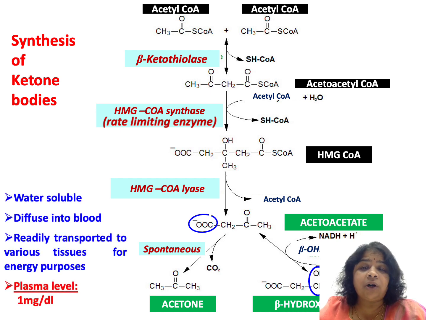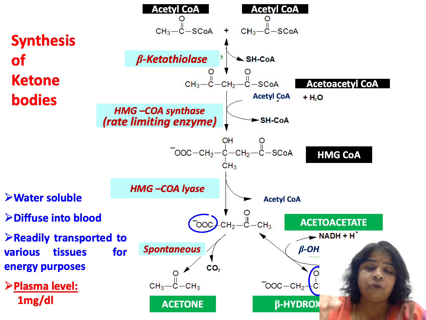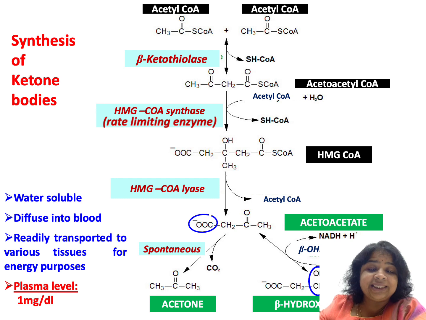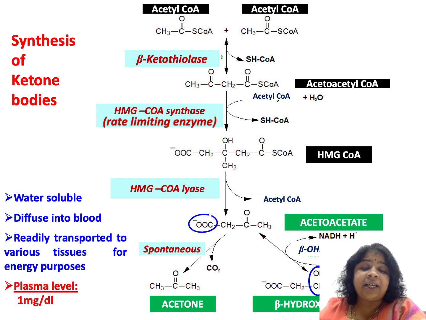So because these are water soluble, they can diffuse into blood and are readily transported to all tissues and can be utilized for energy purposes. Normally, the amount of ketone bodies that are formed is very less, and the extrahepatic tissues will be able to utilize these ketone bodies, so there is no buildup of ketone bodies. But when the utilization is less than how much is being produced, that is when we land up with ketonemia.